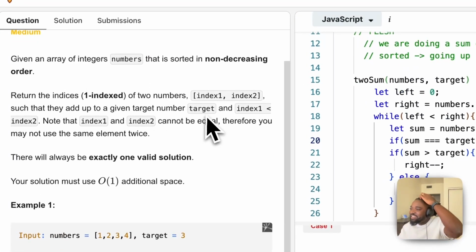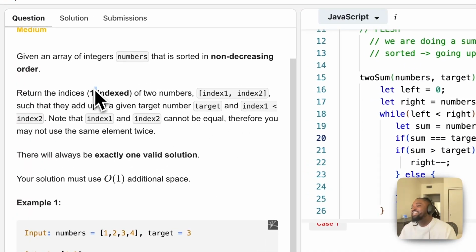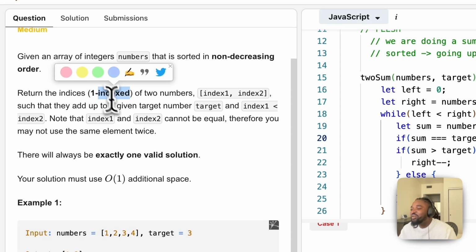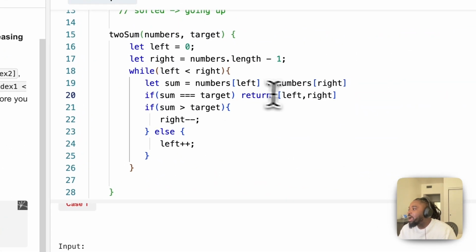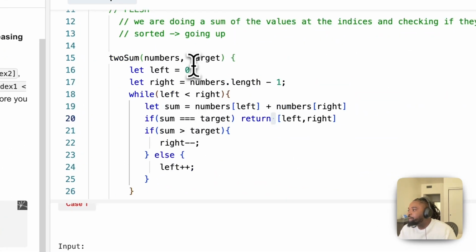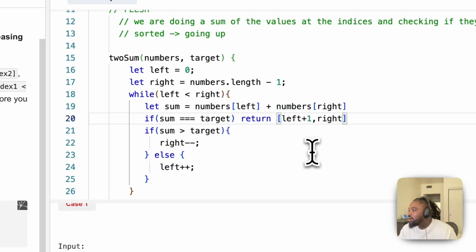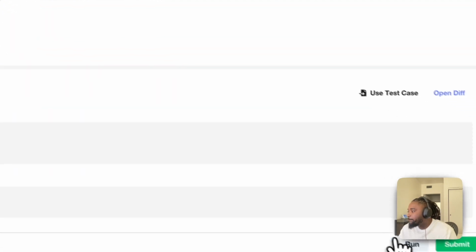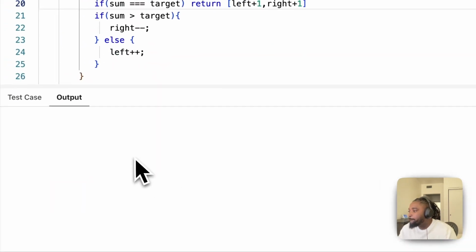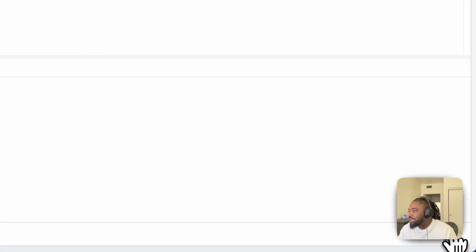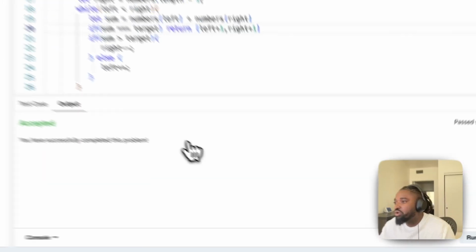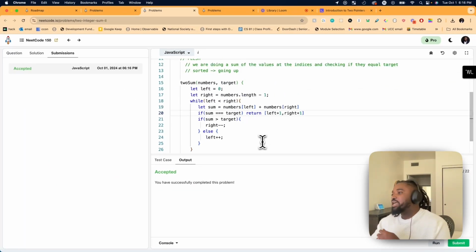One indexed. You see, guys, this is why you have to read instructions. One indexed. So, okay, that's fine. What we can do is just return left plus 1, right plus 1. Okay, cool. Guys, read instructions.